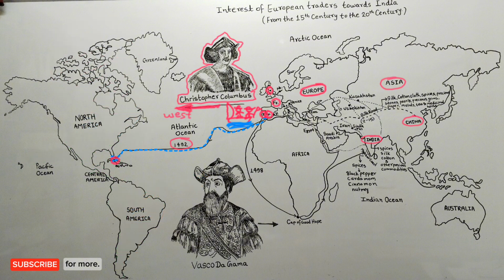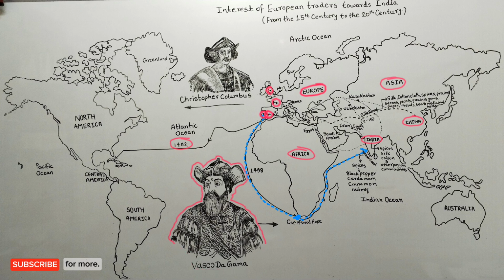On the other hand, the Portuguese focused on finding a way to India via the southern coast of Africa. Vasco da Gama, the Portuguese sailor, had the real objective of finding a direct sea route to reach India by going around Africa.